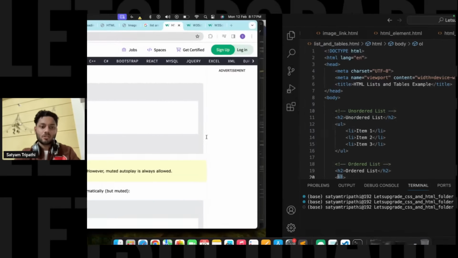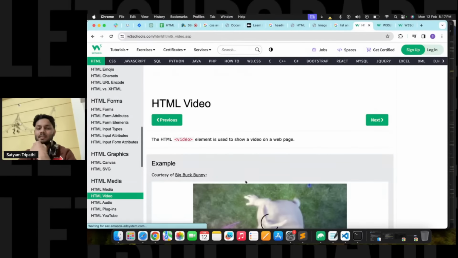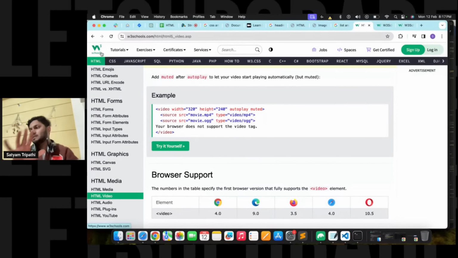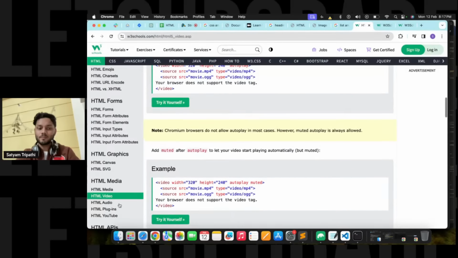Okay, now let us talk about audio tags. In video, multiple things are also there. Just see this W3Schools. This site is really good, guys. I suggest that you go there and see these things.